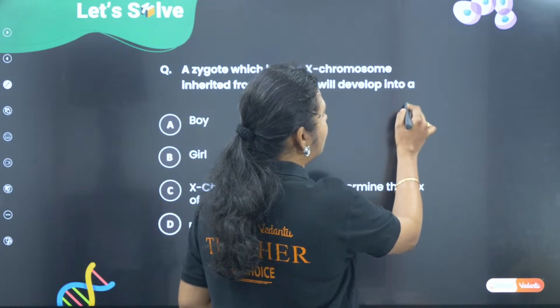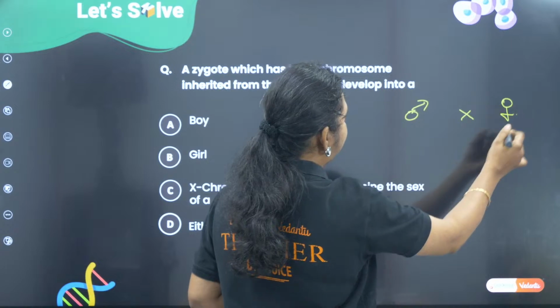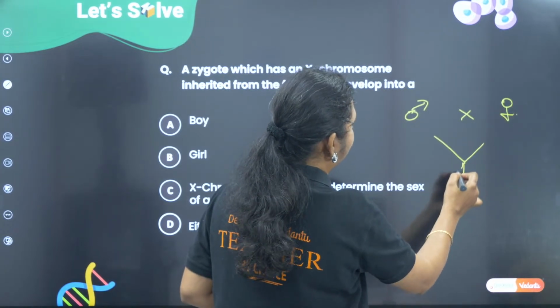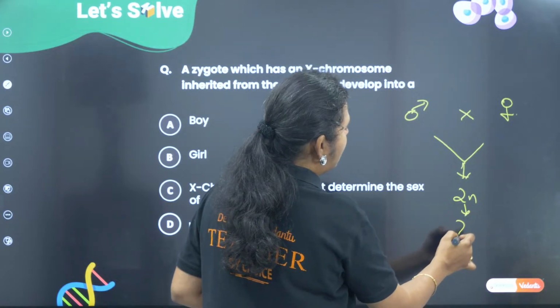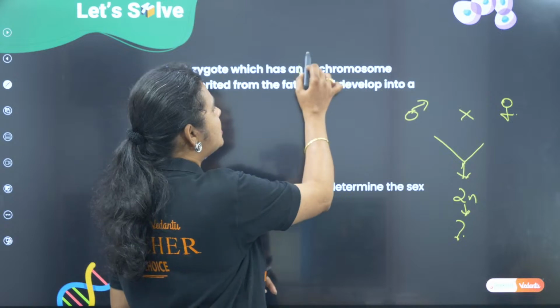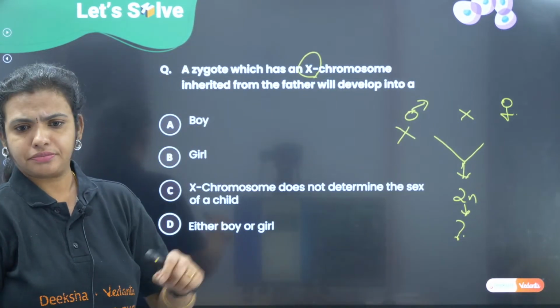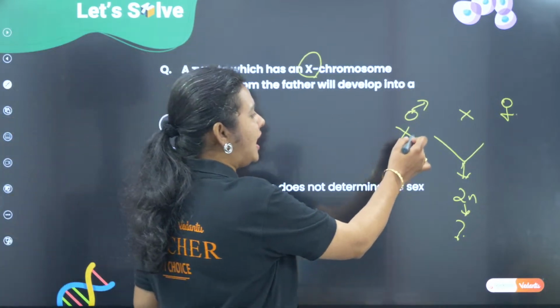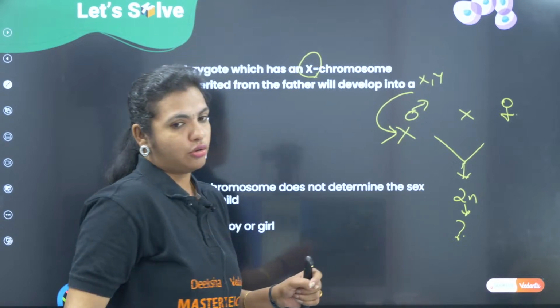So I have the father, the male, and the female. We have the zygote formed here. And we understand that from the father, the zygote has received an X chromosome. The male has X and Y chromosomes, and he has given the X chromosome here.